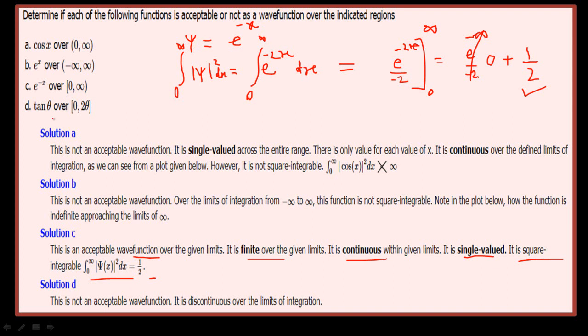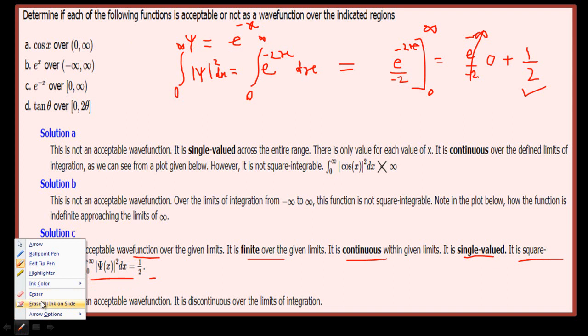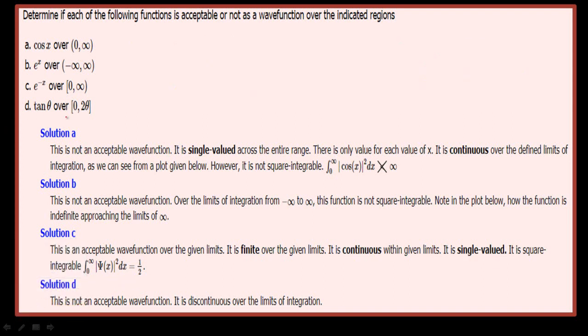Then for the fourth problem, that is tan theta over the interval which is 0 to 2 pi. This is not an acceptable wave function because it is discontinuous over the limits of integration. Since my wave function is tan theta, my probability density will be mod of psi square, which is tan square theta d theta.